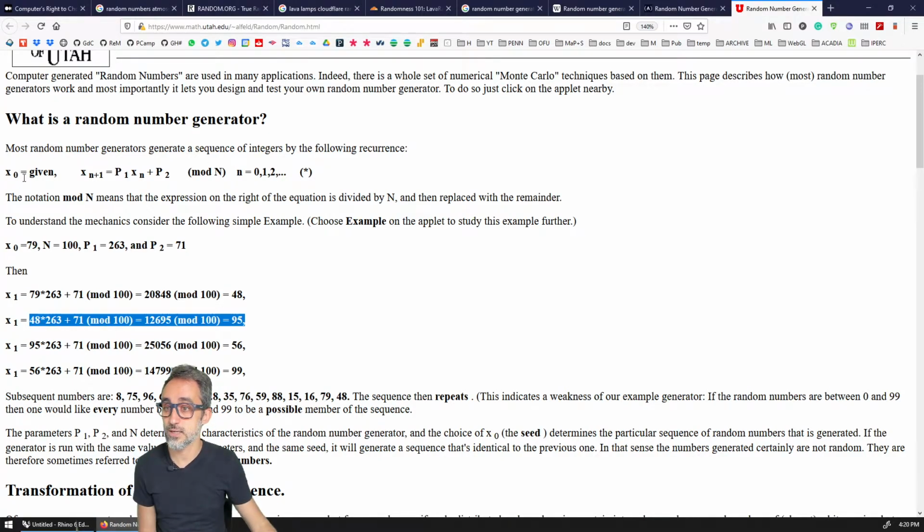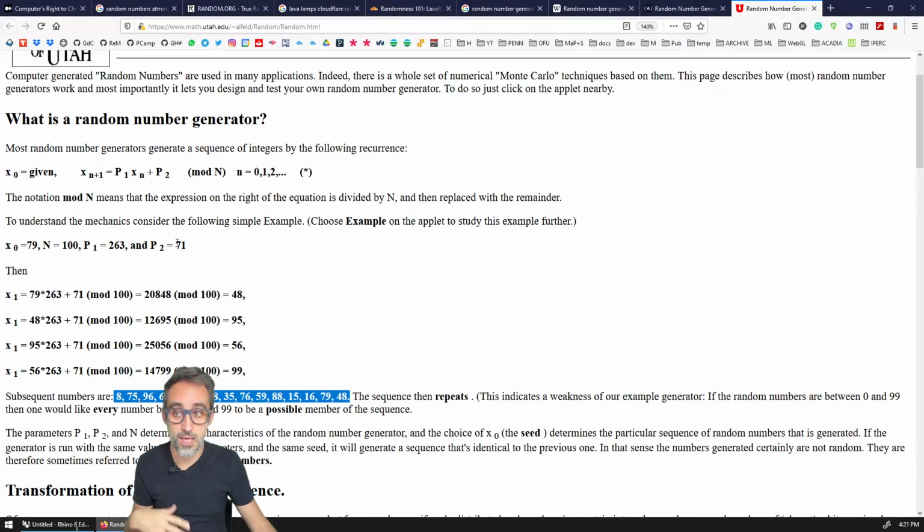So if I give this particular expression, if I start with the seed of 0, I will always get this particular sequence of numbers. If I start with the value of 1 for the seed, I will get a different sequence of numbers. But if I go back to a seed of 0, I will get the original same sequence of numbers as before. Because again, these sequences rely on some input, which is typically the seed, and then they manipulate that seed in order to generate sequences of numbers. So if they always start from the same seed, they always will generate the same sequence of numbers.